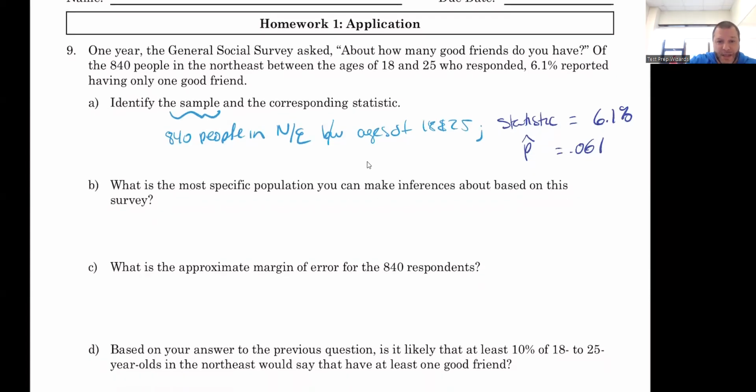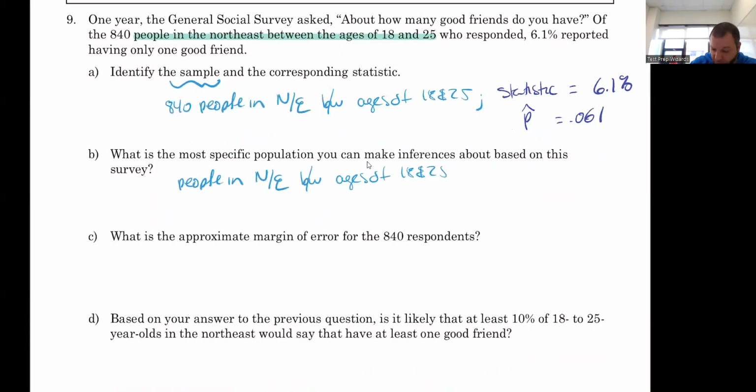So in B, the most specific population you can make inferences about, again, just be careful. You want to just chop off the number in the survey. So people in the Northeast between the ages of 18 and 25. So basically, this is our population.